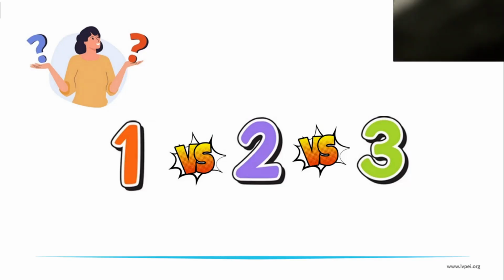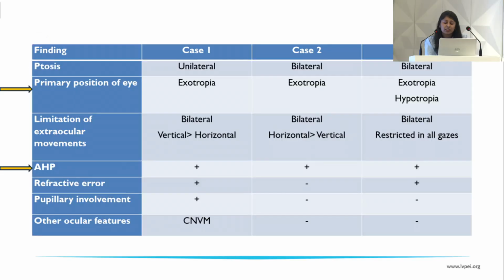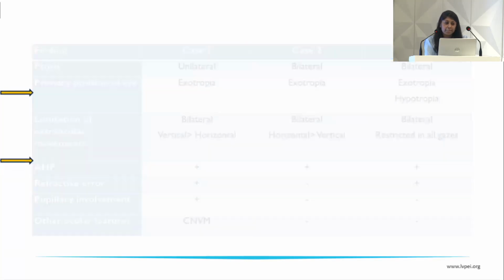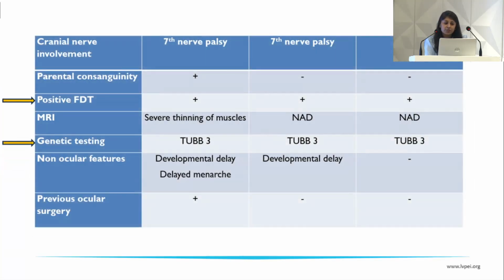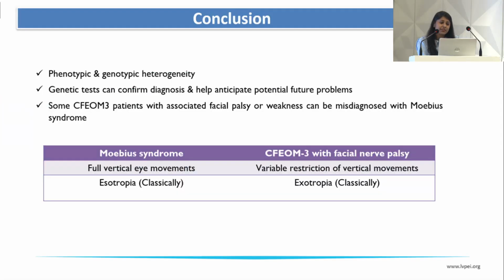So now if we see all the 3 cases together, they were similar with respect to primary position of the eye being exotropic. All had an AHP. FDT was positive in all the 3 gazes, and they had a common pathogenic variant of TUB3. So as we have seen, all the 3 cases had phenotypic and genetic heterogeneity.